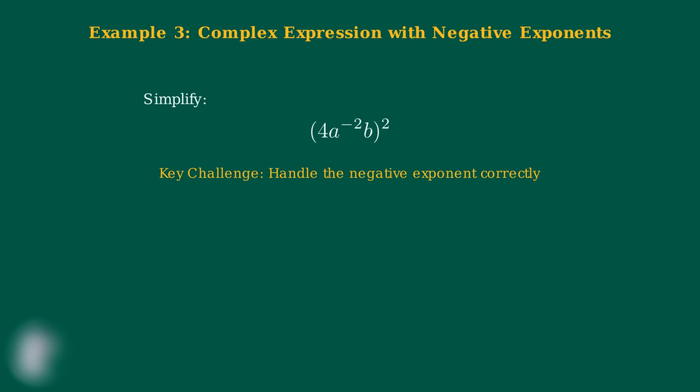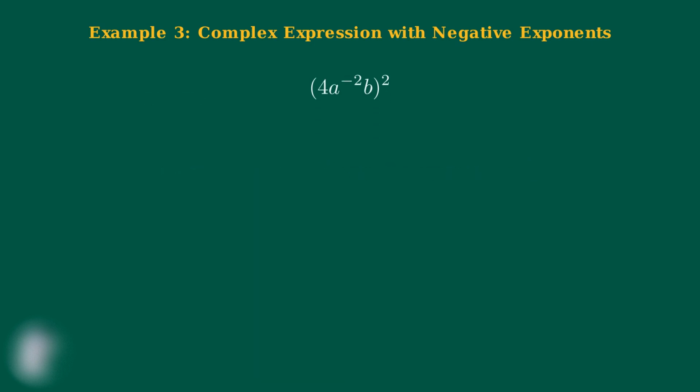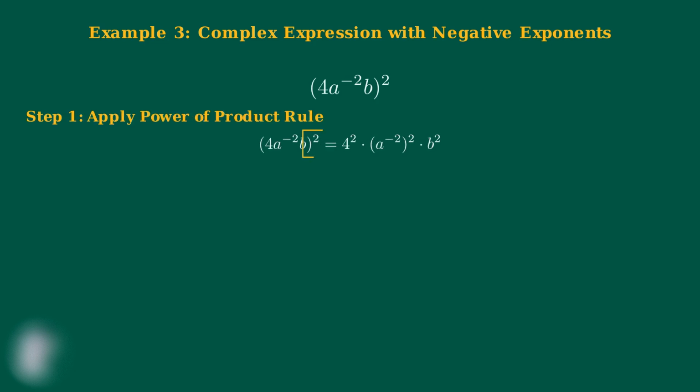Remember, negative exponents don't make the result negative. They indicate reciprocals. Let's work through this step by step. First, let's apply the power of a product rule. We distribute the exponent of 2 to each factor inside the parentheses. We separate this into 3 parts: 4 squared times a to the negative 2 squared times b squared. Each factor gets the exponent of 2 applied to it.